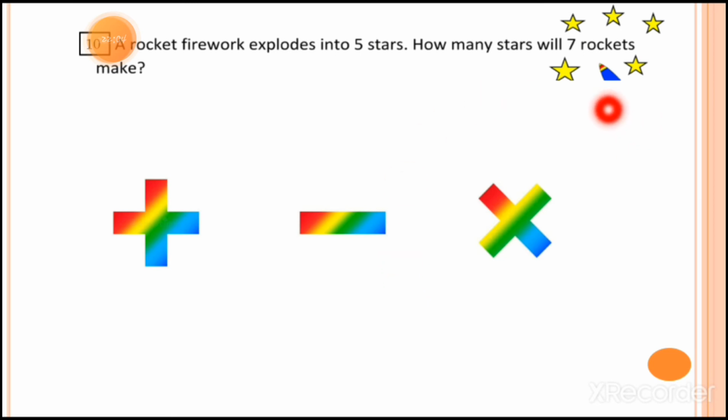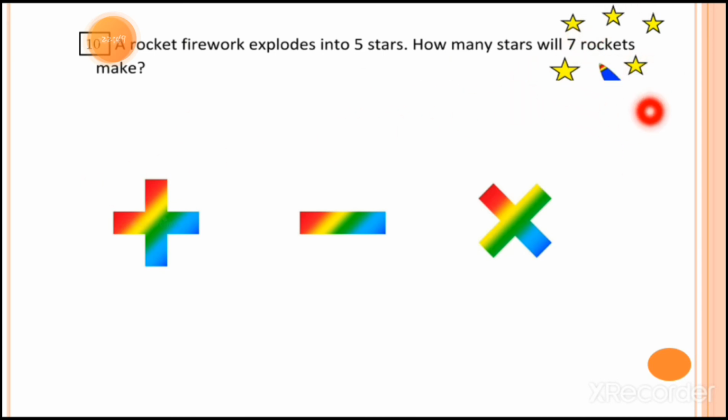A rocket fireworks. You can see here the rocket. A rocket fireworks explodes into 5 stars. What it means is, whenever you burn the rocket, it will show 5 stars in the sky. Whenever you fire the cracker, it explodes and releases so many stars. So here the same way, one rocket fireworks explodes into 5 stars. It means one rocket releases 5 stars in the sky.